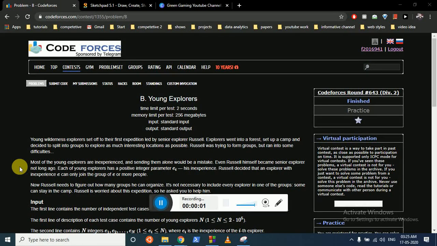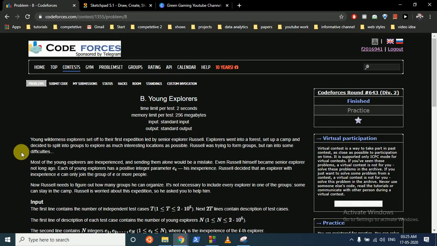Hello friends, so today we will discuss this problem from the latest Codeforces Round 643 Division 2, Problem B, Young Explorers.